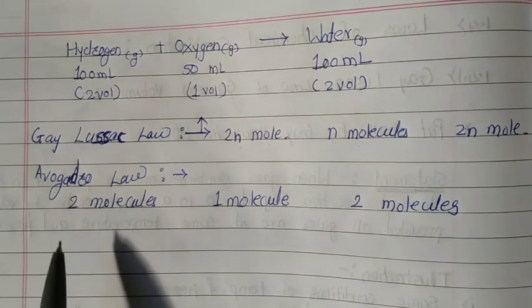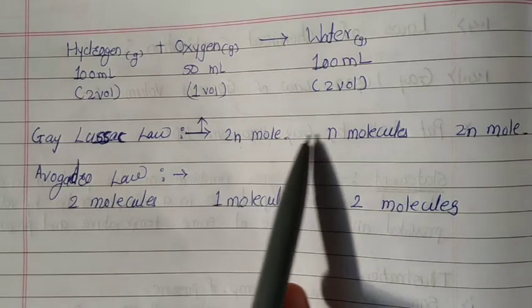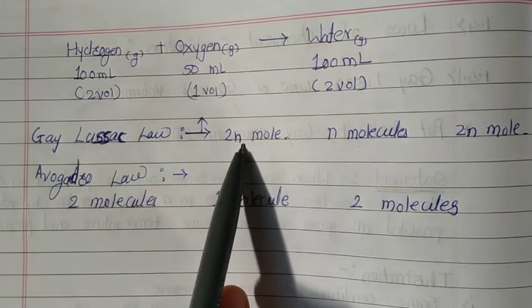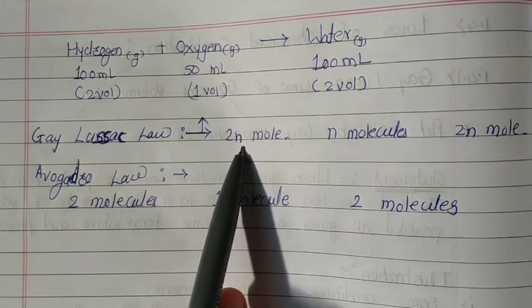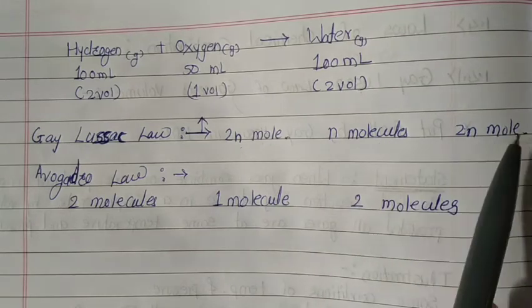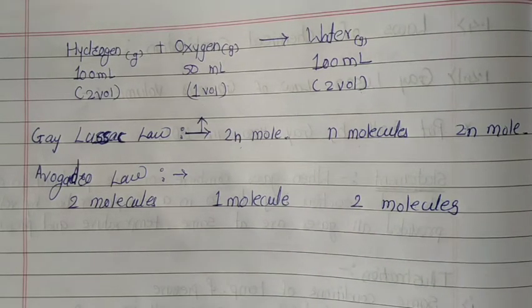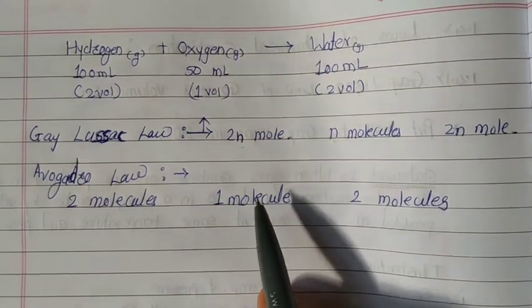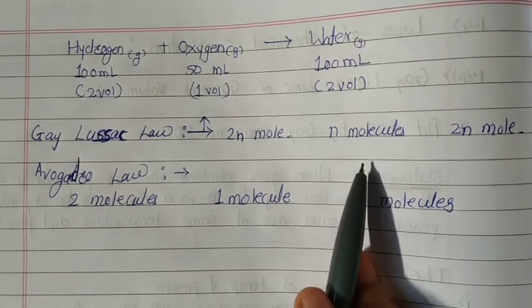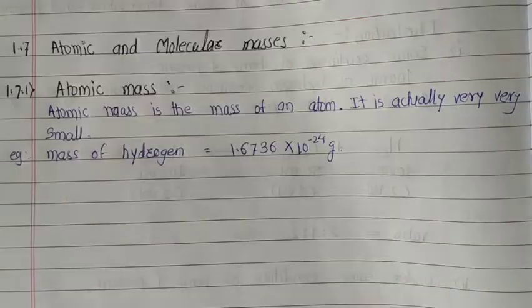Now, according to Avogadro's law, if 1 volume contains n molecules, then 2n molecules of hydrogen combine with n molecules of oxygen to give 2n molecules of water. Therefore, 2 molecules of hydrogen combine with 1 molecule of oxygen to give 2 molecules of water vapor.